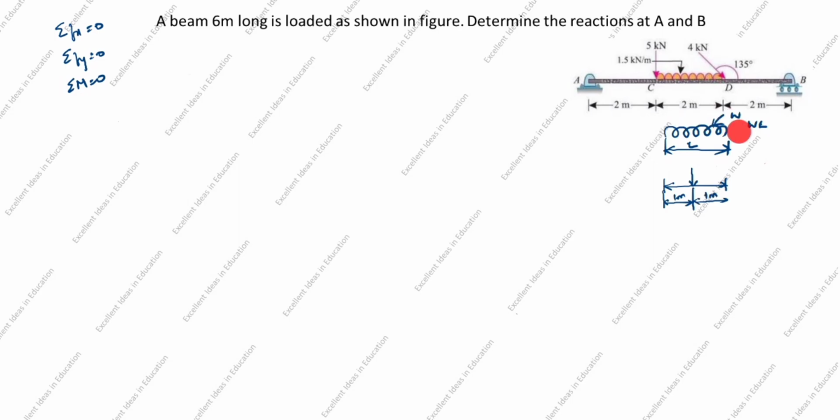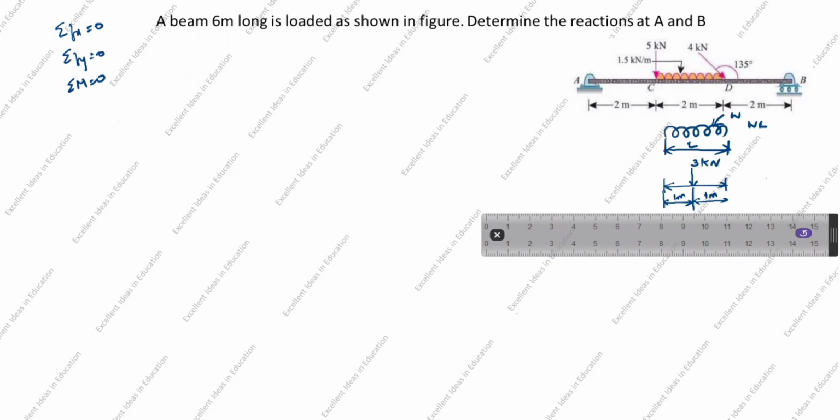What is the area of rectangle formula? Area of rectangle is equal to length into breadth, or base into height. What is the base here? Base is this one, the length. Height is W. So base is 2, height is 1.5. What comes? 3 kilonewton per meter into meter. So this and this cancel. What comes? 3 kilonewton. So this point load is 3 kilonewton.